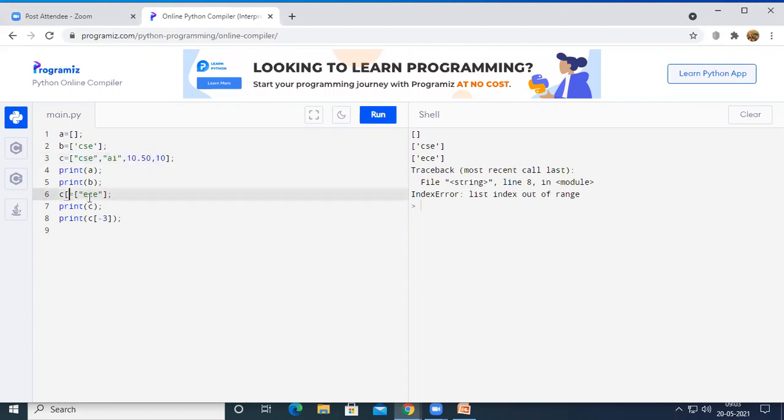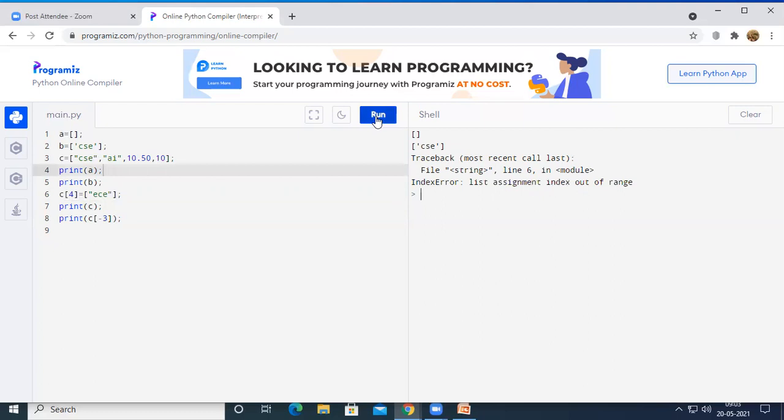I want to add one more element at index number 4. So C of 4 equal to ECE, and then I am going to print the list C. So now let us see what will happen. See here, again, we are going to get an error: list assignment index out of range.